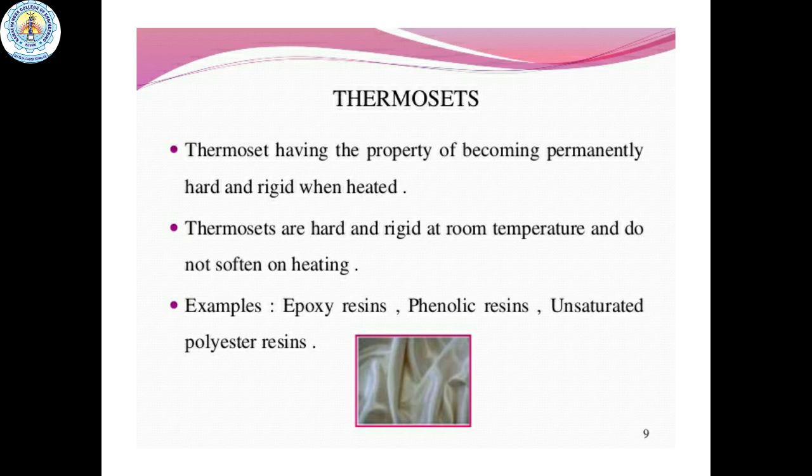Thermoset polymers have the property of becoming permanently hard and rigid when heated. So thermoset polymers are hard and rigid at room temperature and do not soften on heating. Examples of thermosets are resins, such as phenolic resins, unsaturated polyester resins, etc.